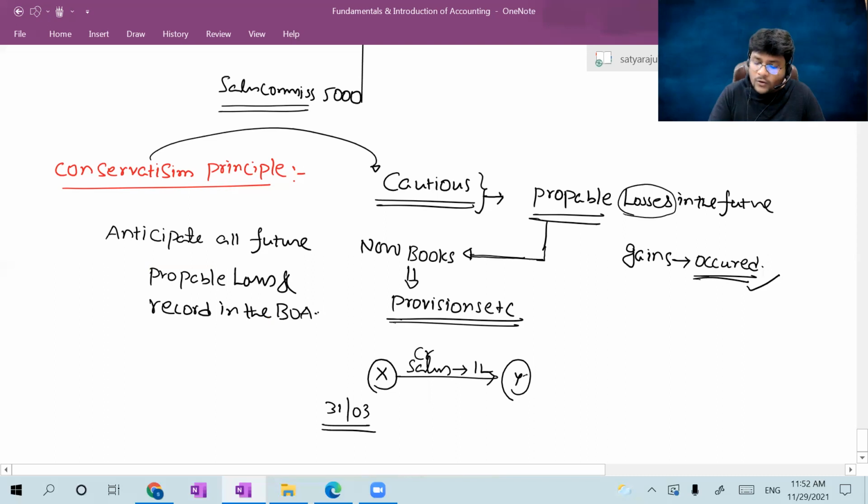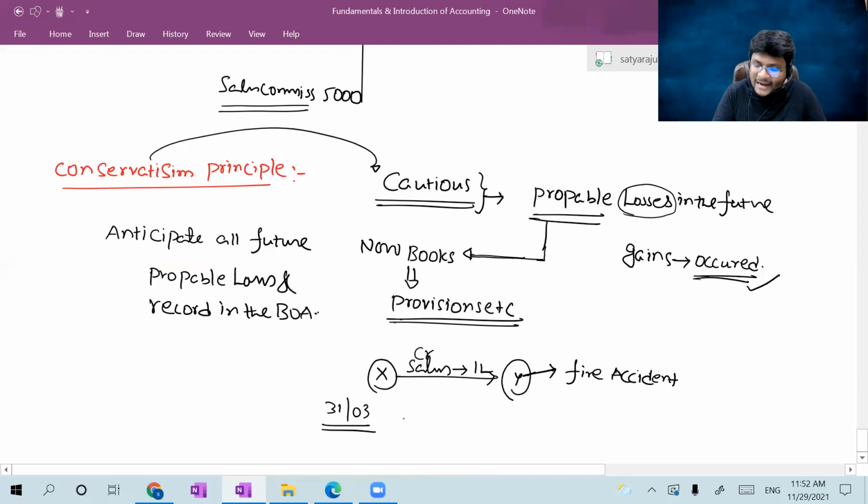So in Y godown, one fire accident occurred. The entire goods were lost by Y. Based on the situation of Y, I can assume, sir, that there is no guarantee of recovering such a sale amount from Y. There may be a high chance of loss occurring, which is nothing but a probable loss.